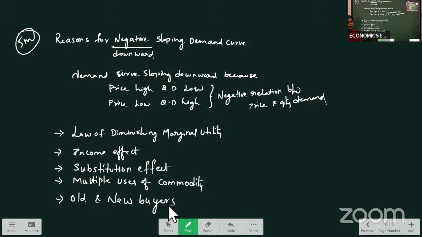Old and new buyers: when the price decreases, old buyers will buy the commodity, and new buyers also want to try it. This way, we have the reasons for the downward sloping demand curve. So is it clear with this? This is again an important 5 marks question. So today, totally what all questions have we discussed?